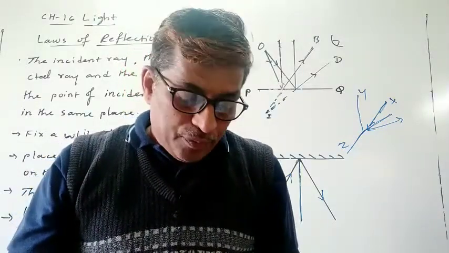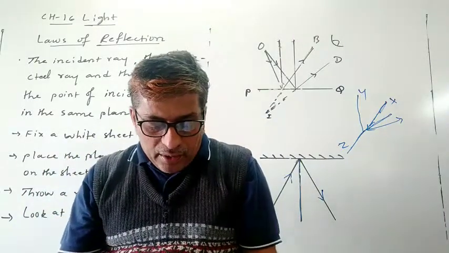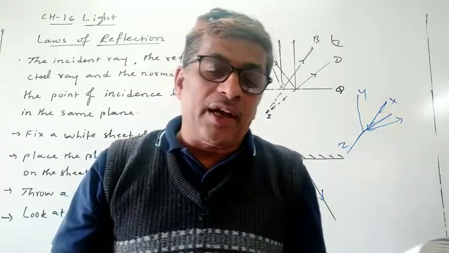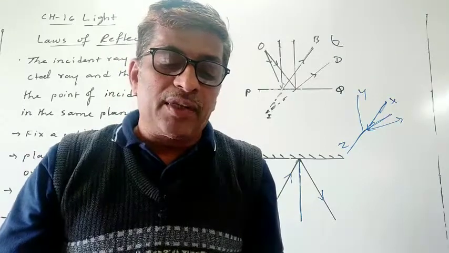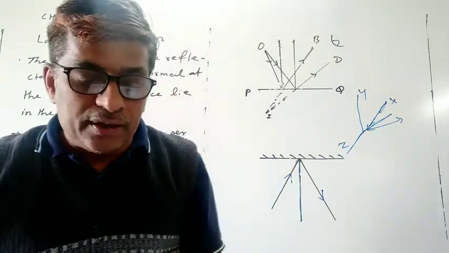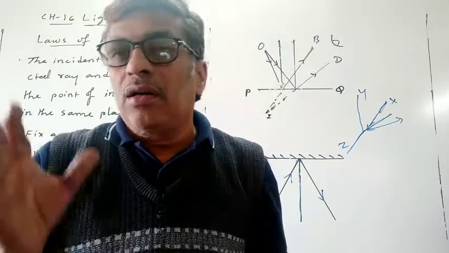Now the same activity you can do outside the classroom, using sunlight as the source of light. So these activities can be performed with the sun as the source of light. What observation will you get?